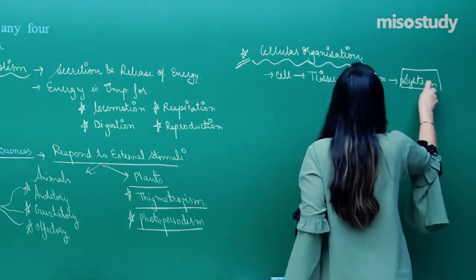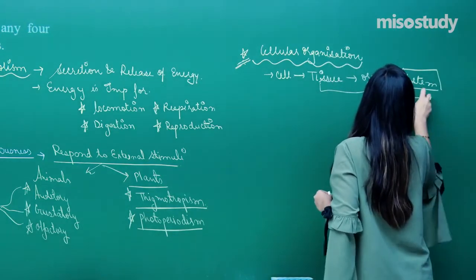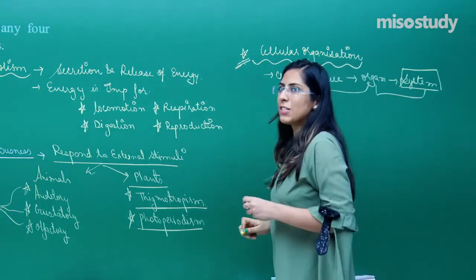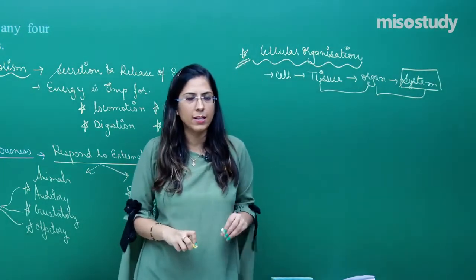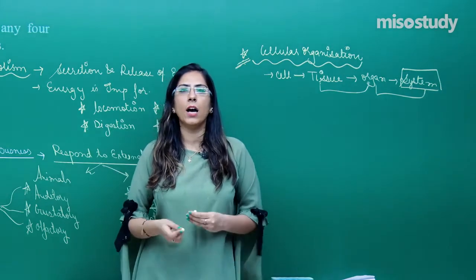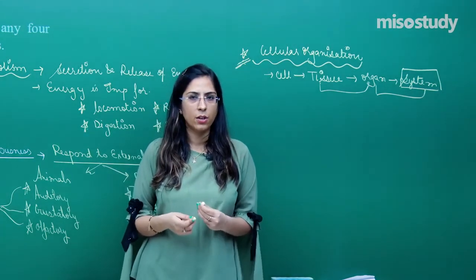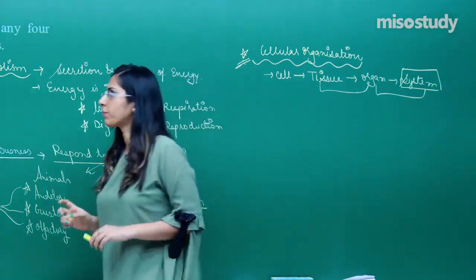In case of plants, the organ and tissue system level of organization is there, whereas in case of animals, the organ and organ system level of organization is present, right? So these are the features which actually define that we are living organisms, right? So students, first of all note down this, then we will proceed further.